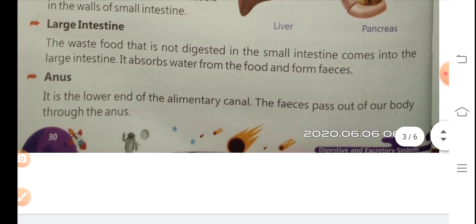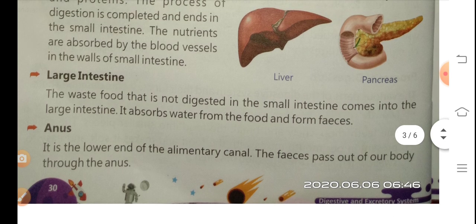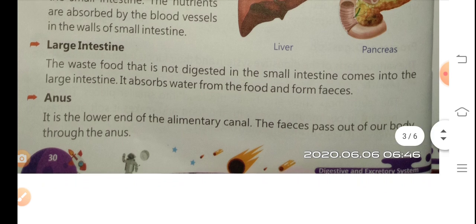The waste food that is not digested in the small intestine comes into the large intestine. It means the food not digested by the small intestine reaches the large intestine, and it absorbs water from the food and from the feces.